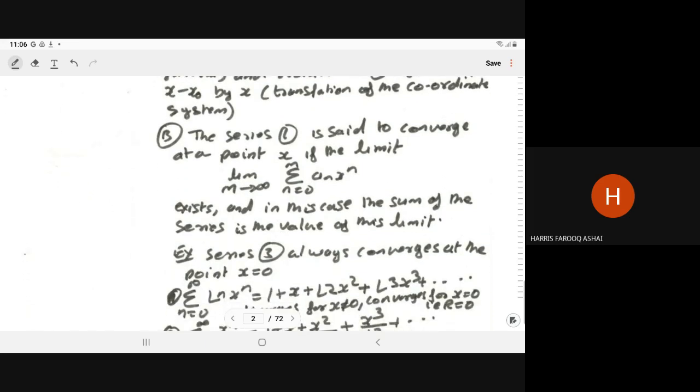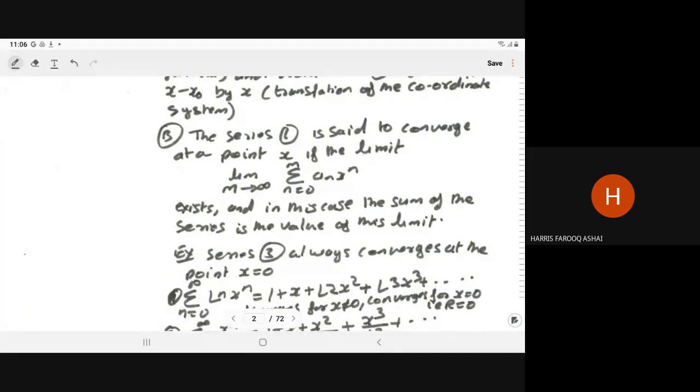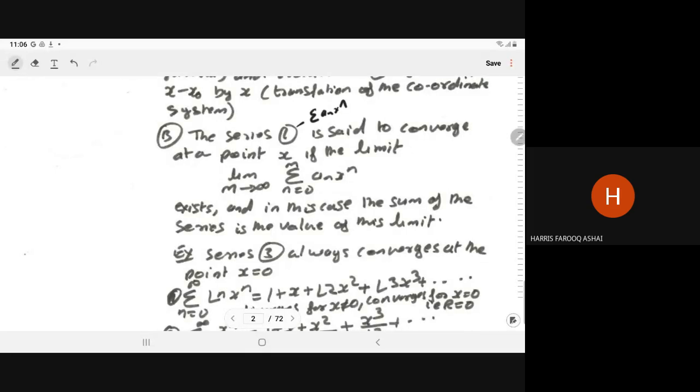Then, the power series summation a n x to the power n is said to converge at a point x if the limit as m tends to infinity of the summation n from 0 to m a n x to the power n exists.